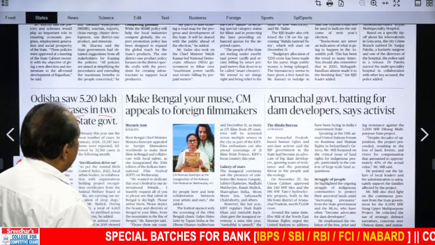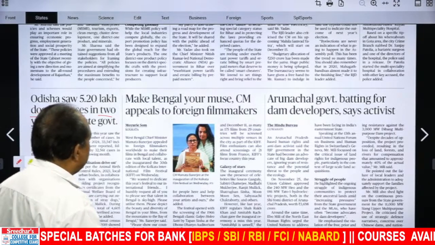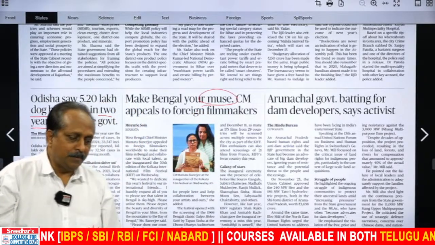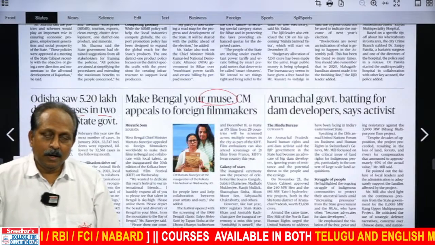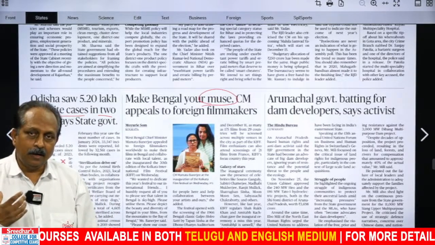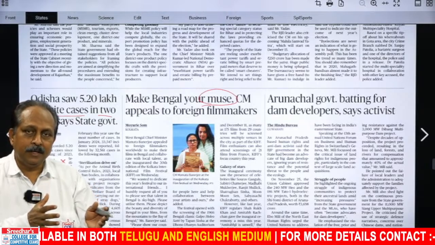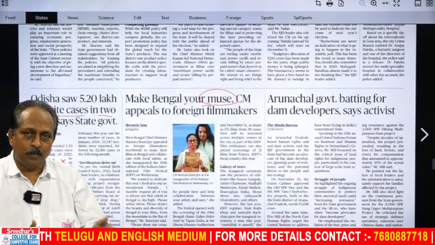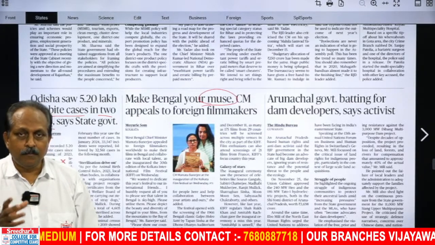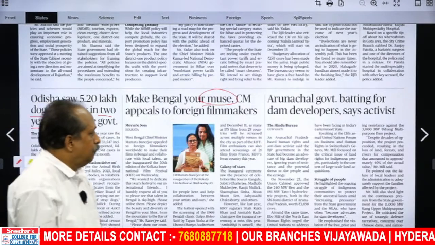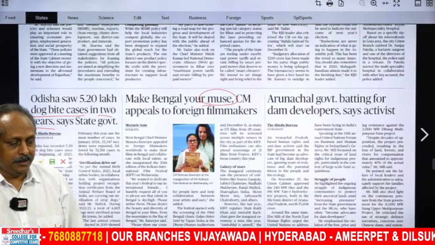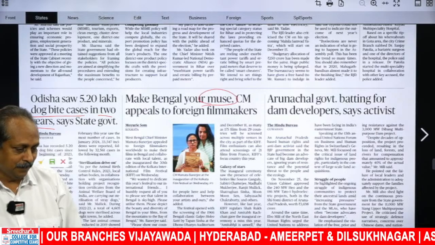Make Bengal your muse. CM appeals to foreign filmmakers. Muse, an important word. It means what? It has 2 or 3 meanings. One meaning in this context, it goes with painters, photographers, directors, and producers. You have a subject, could be a place, could be a person, could be anything that inspires you to do some creative work. Source of inspiration, you can say. For a painter, a beautiful model can be a source of inspiration. Then we use this word. What is that?